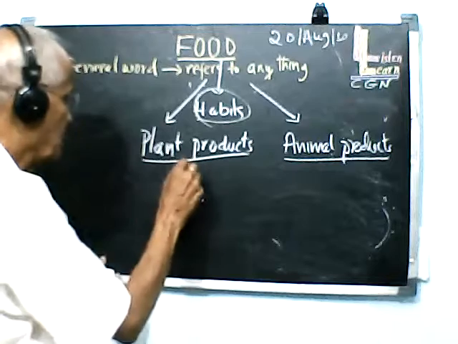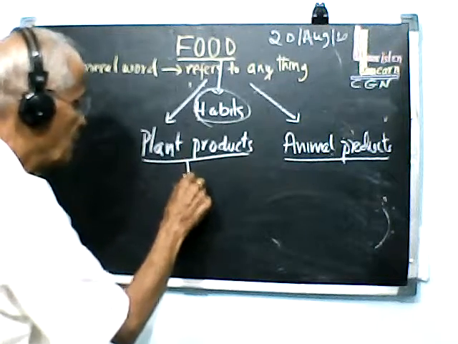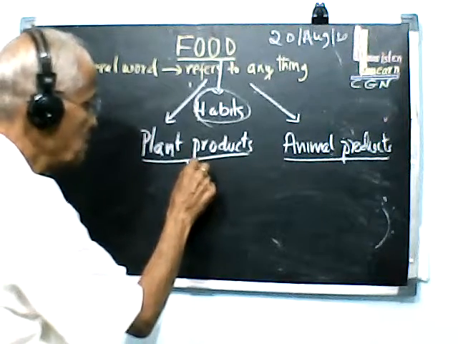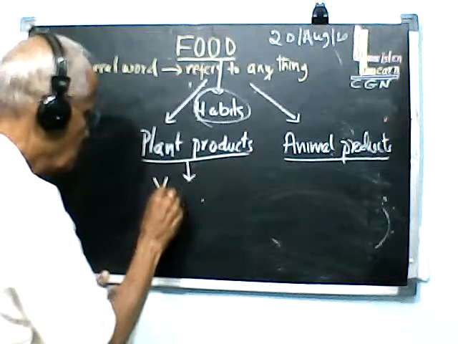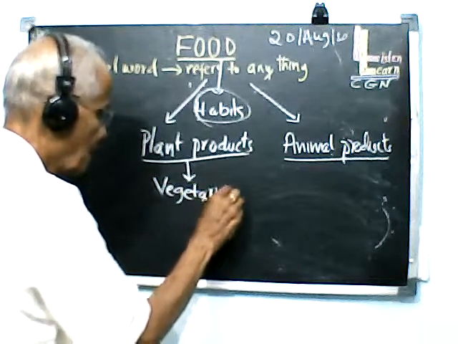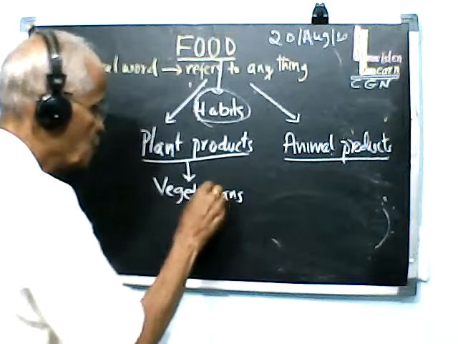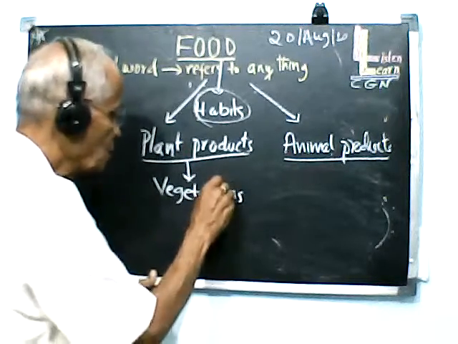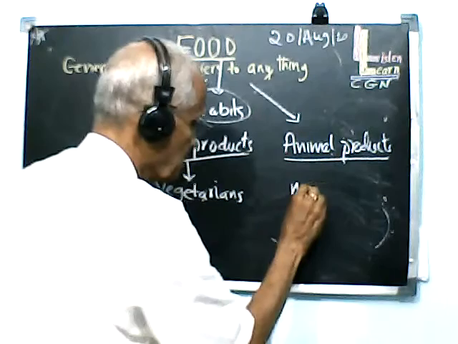Now for human beings, when they only take plant products, we call them vegetarians. Right? You may be a vegetarian or you may be a non-vegetarian.